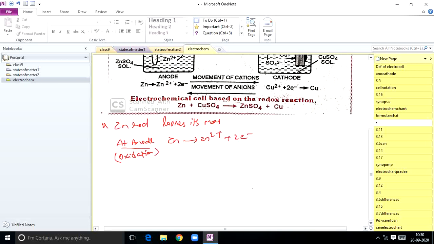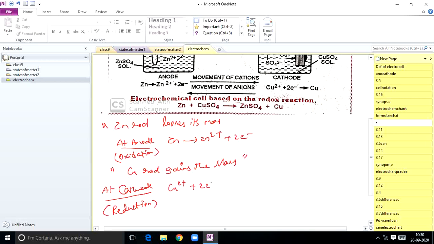At the same time, the copper rod gains mass here. So at the cathode, what happens? At the cathode, always remember that reduction takes place. So here reduction: Cu2+ plus 2 electrons gives rise to Cu. So reduction takes place at the cathode, and oxidation takes place at the anode. These are the different changes you are going to observe during the working of an electrochemical cell.